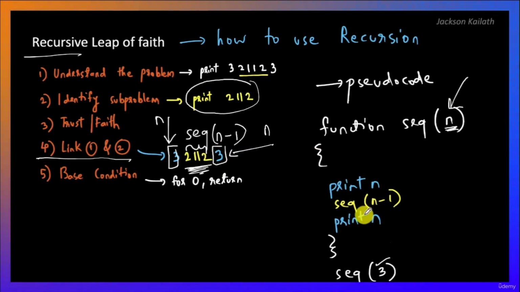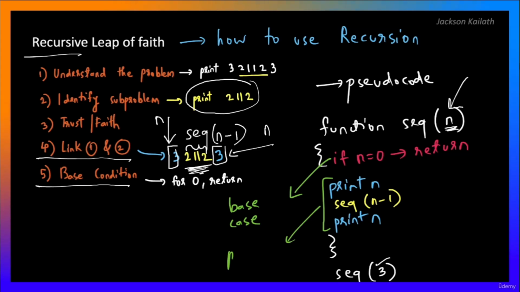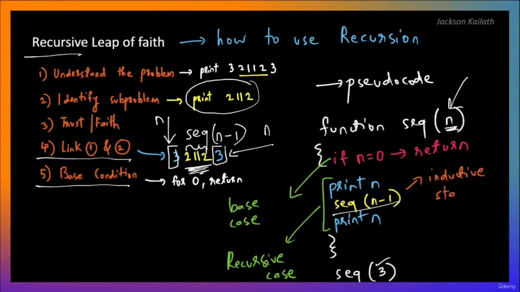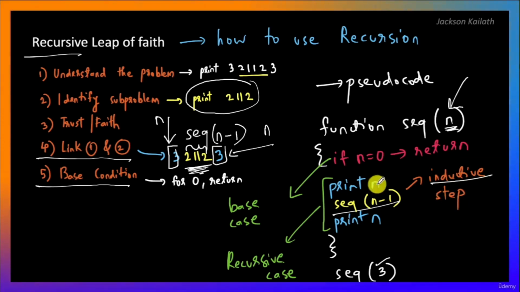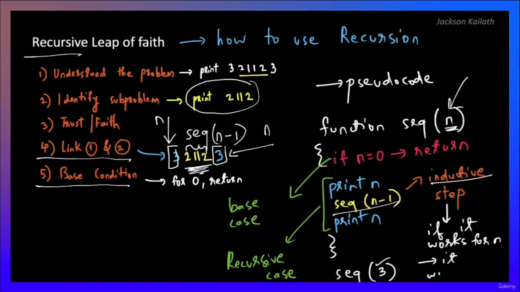So this is going to be the recursive case, and then finally we need to ensure that we have the base condition. So if n is equal to 0, we're just gonna return. So this is the base case, and this over here is the recursive case. Now this part over here is what we call the inductive step. In simple terms, induction, which is a maths concept, is that if this is gonna work for n, then it's gonna work for n minus 1. It's the trust part. If it's gonna work for n, it'll work for n minus 1 as well.